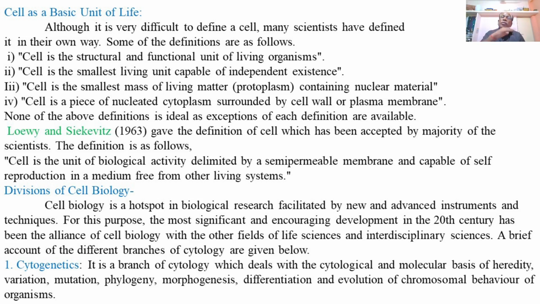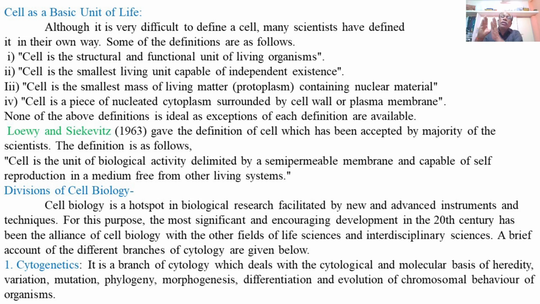So, chromosomes are solely responsible for all these life processes, such as heredity, variations, mutations, phylogeny, morphogenesis, differentiation, and evolution. All of these processes occurring in the cells or in the living organisms are only due to the chromosomes, or the genes present on the chromosomes, and this can be explained as the chromosomal behavior of the organism.